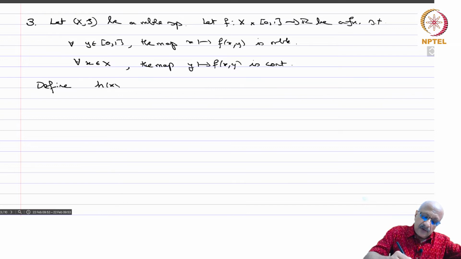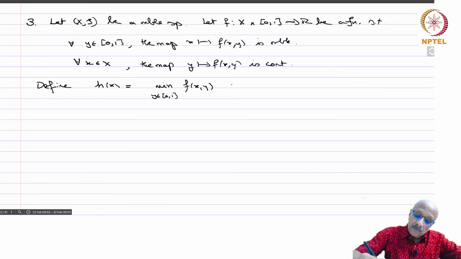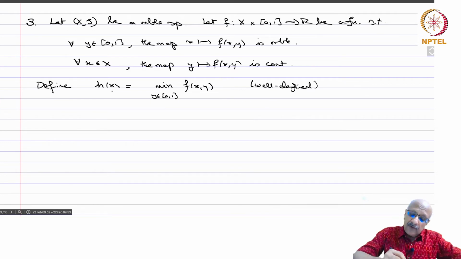Define h(x) equals minimum over y in [0,1] of f(x,y). This is well defined, because for every x, y going to f(x,y) is a continuous function defined on the closed interval [0,1], and therefore [0,1] is a compact interval, and therefore f attains its minimum, so the infimum is actually a minimum. Show that h is measurable.